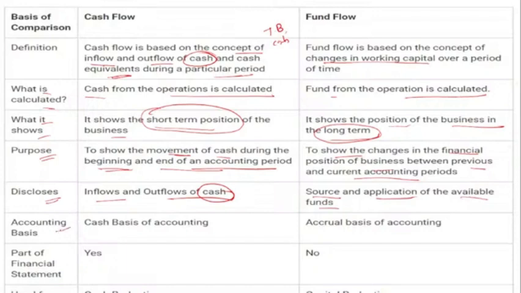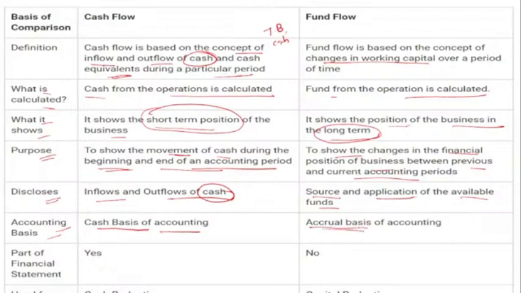Now, what is the accounting basis for preparing the cash flow and the fund flow? The basis is the cash basis of accounting while you are preparing the cash flow statement. And while you are preparing the fund flow statement, the accounting basis is the accrual basis.